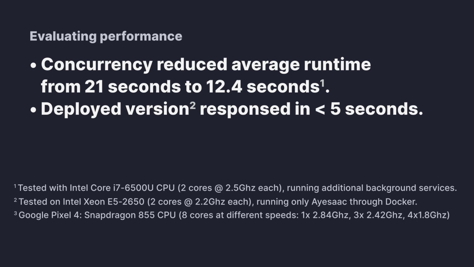However, the language aspects of the pipeline wouldn't benefit all that much from running in parallel anyway, as they are currently using pre-trained models or rule-based decision-making that are pretty lightweight. We were pleasantly surprised by the performance of the system when deployed on DigitalOcean as a droplet, as we received responses from the system within about 5 seconds. We ran our evaluation on a laptop, and from that we realized that the hardware requirements for running this are not particularly large. The droplet likely performed better than the laptop because the laptop would have been running multiple background processes, whereas the droplet was only running Ayesaac through Docker. You might be able to see that the amount of resources they have is fairly comparable.